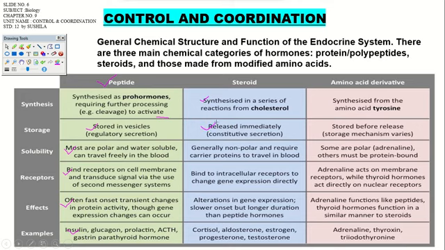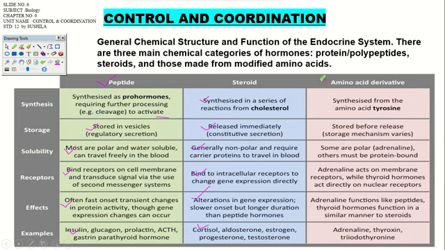Storage: released immediately. Then solubility: generally non-polar and require receptors that bind to intracellular receptors. Alterations in gene expression take place. Examples are cortisol, aldosterone, estrogen, progesterone, testosterone, right? You should be able to differentiate these two properties of the hormones, because it is very important while dealing with their actions in our body, and how it leads to the physical changes and what it actually does there, right?